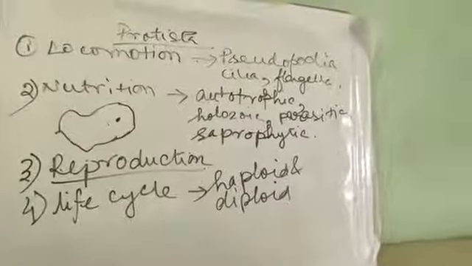Now I will go for the fungi. Now the characteristics of fungi, I have told you that they are generally eukaryotic, multicellular, but heterotrophic, not autotrophic, because they do not have chlorophyll. Their mode of nutrition is either saprophytic or parasitic. So these are the general characteristics of fungi. Now I will look at the alternation of generation, or you can say life cycle of the fungus. Generally 3 types of life cycle have been seen in fungi.